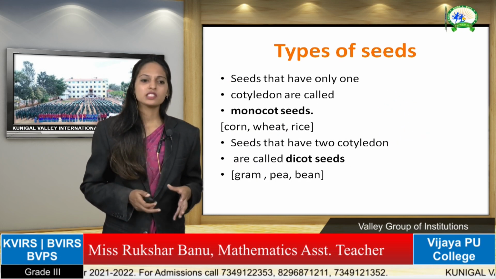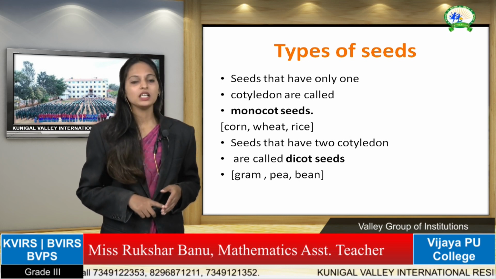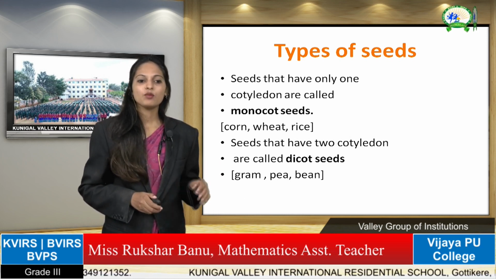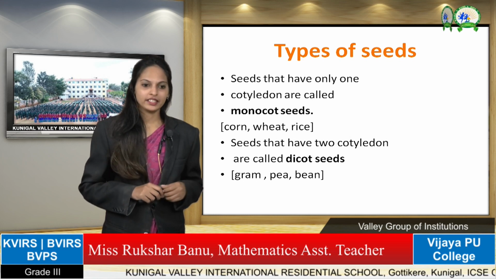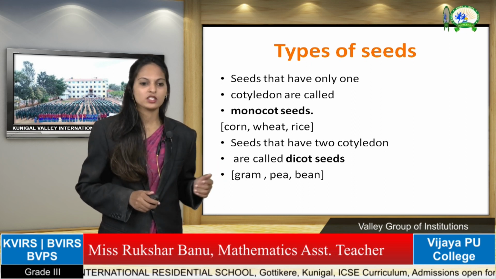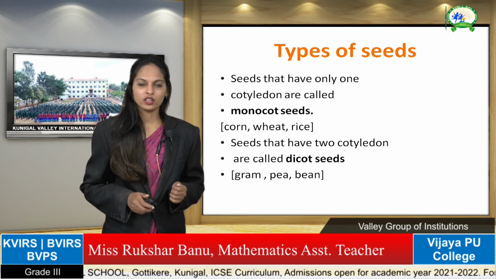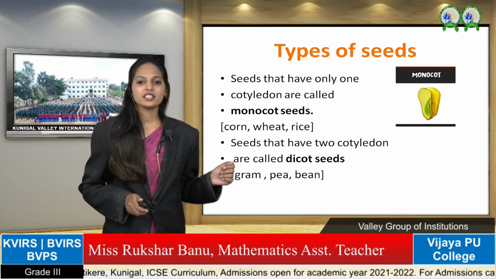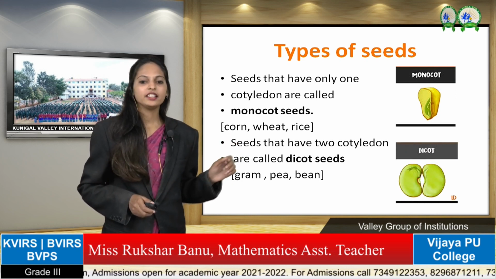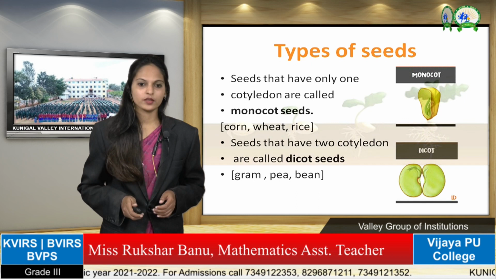Okay, types of seeds. Seeds that have only one cotyledon are called monocot seeds, for example corn, wheat, rice, etc. Seeds that have two cotyledons are called dicot seeds, for example gram, pea, bean, etc. Okay children, is it clear? As you can see here, this is a monocot because it has only one cotyledon, and in a dicot there are two cotyledons.